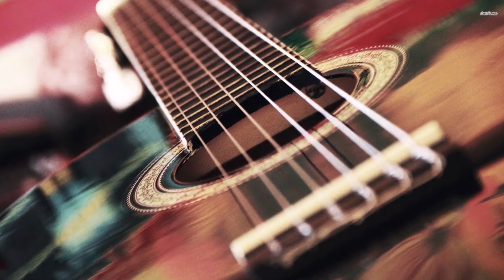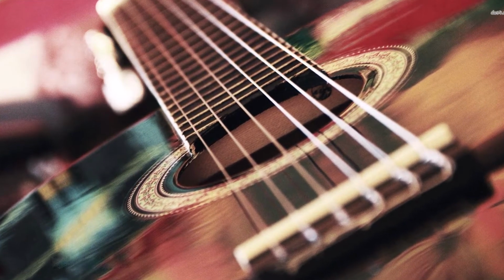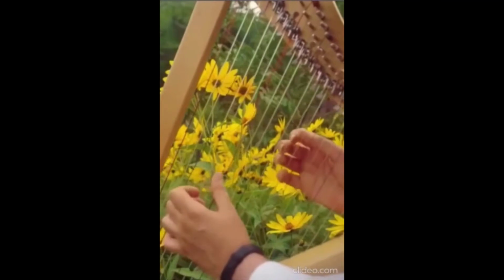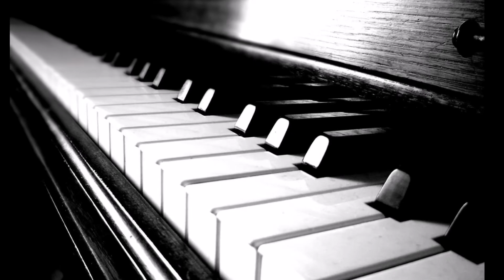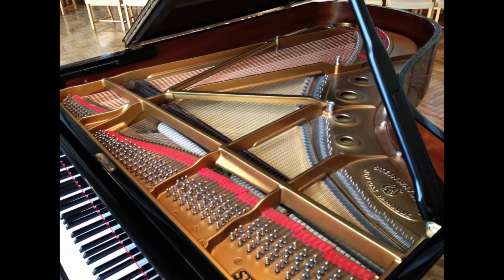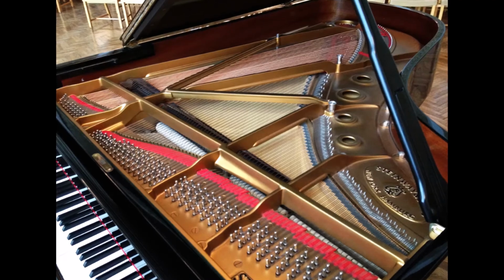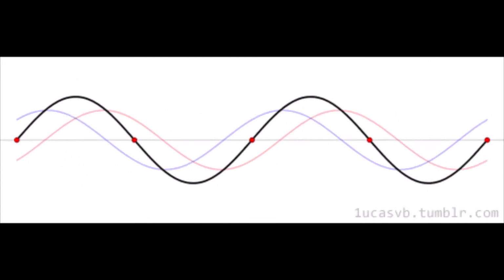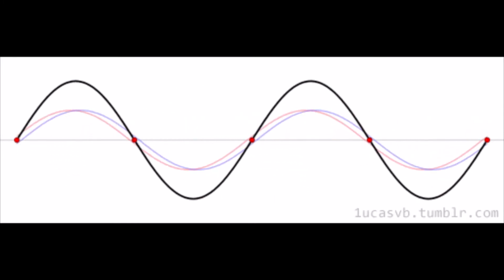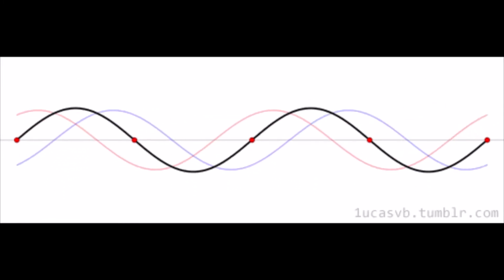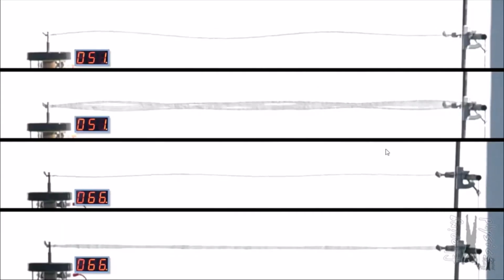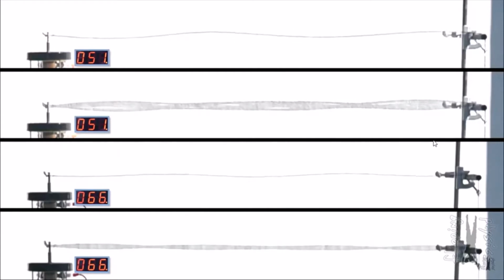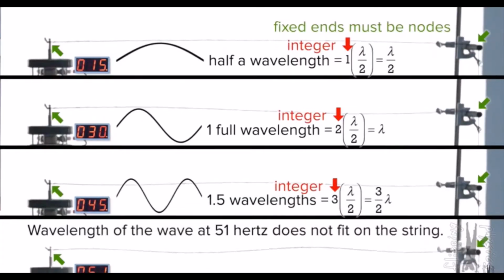This is exactly what happens when we pluck a string like in a guitar or a harp. Even if we can't look at it directly, a similar thing happens in the piano, where a hammer strikes the strings of the particular keys, causing them to act in a similar way to a standing wave. The waves going back and forth constructively and destructively interfere with each other and form the standing wave pattern. But if we pick another frequency, then we cannot see a standing wave pattern. That is simply because each standing wave pattern has to have an integral multiple of half a wavelength.